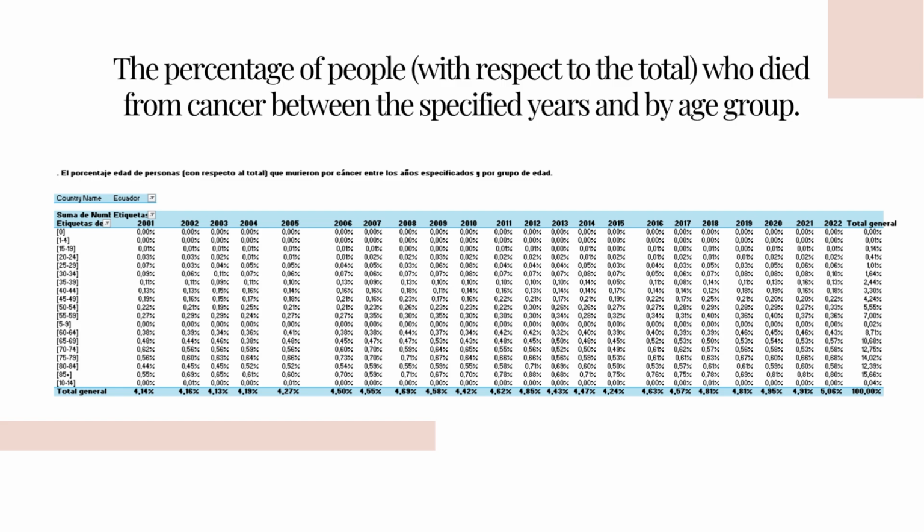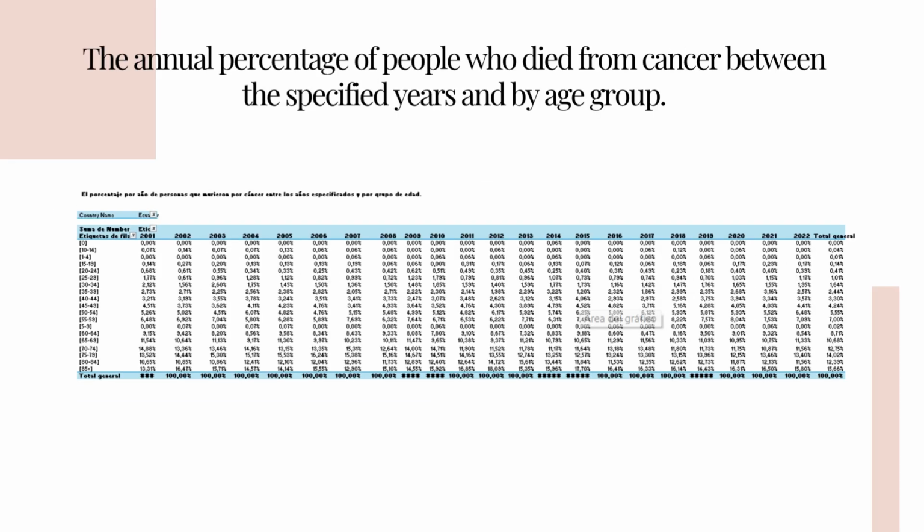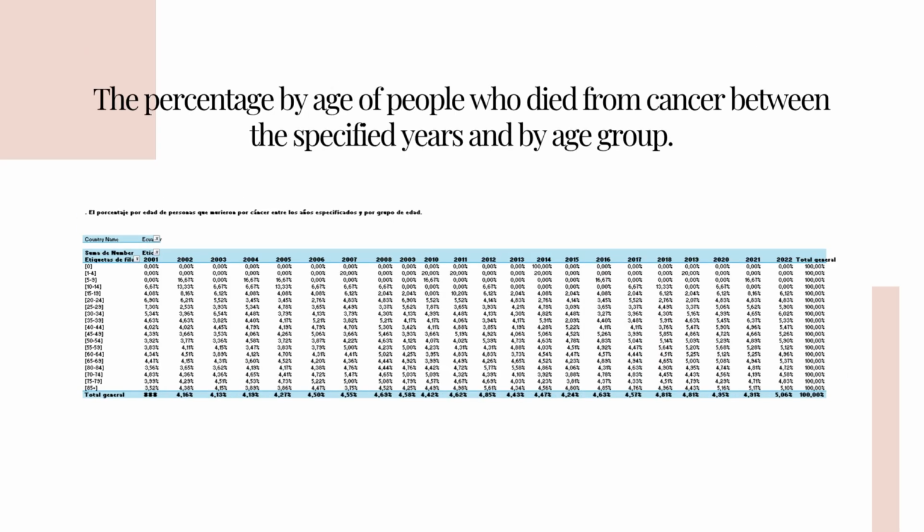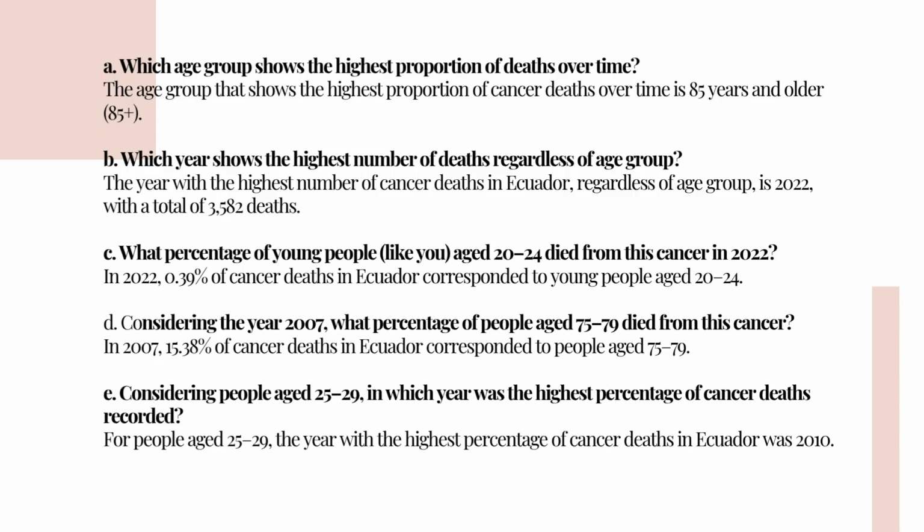Then the percentage of people with the respective total, which is more general. The annual percentage of people who died, which is by year. And then the percentage by age, which is more focused on age. So I answer these questions.